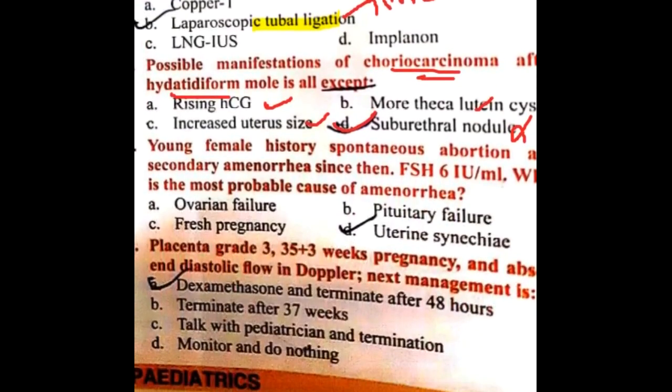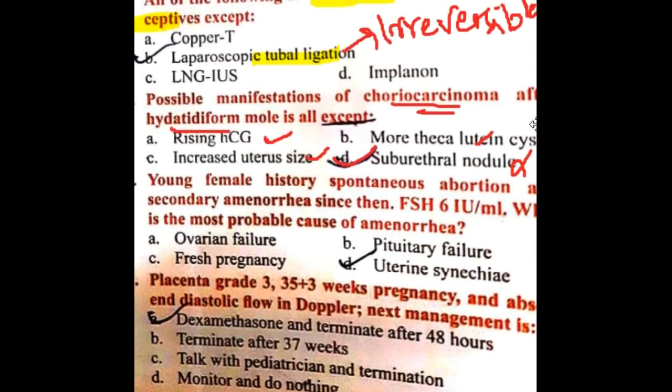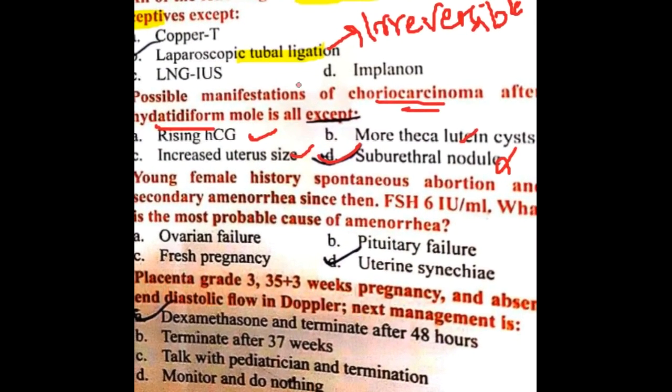Then next question. Young female, history of spontaneous abortion, secondary amenorrhea since then. FSH is 6 international units per ml. Probable cause of amenorrhea?